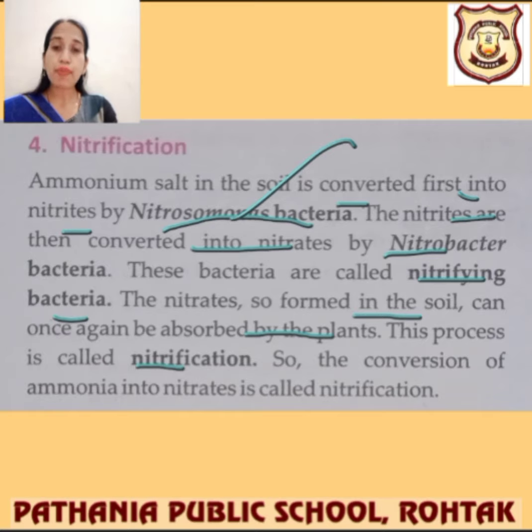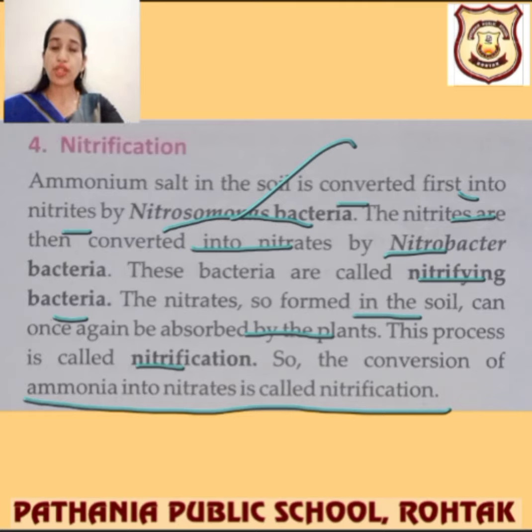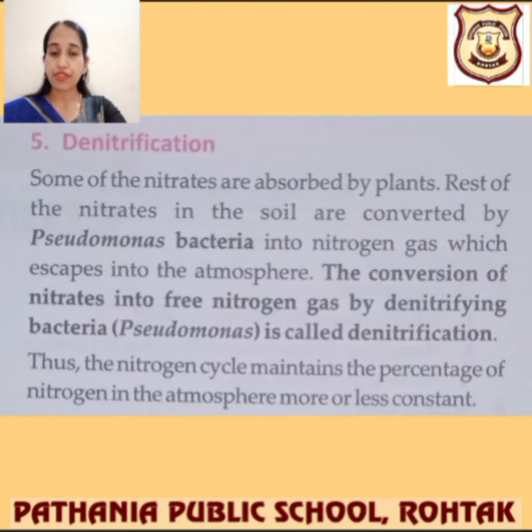And what is happening? The conversion of ammonia into nitrates. Remember this line and definition very well. A question can be asked, what is nitrification? So what will you say? The process of conversion of ammonia into nitrates is called nitrification. Okay, we have read this. Now we will continue with denitrification. Let's see what has happened in denitrification. Some of the nitrates are absorbed by the plants. The rest of the nitrates in the soil are converted by Pseudomonas bacteria into nitrogen gas.